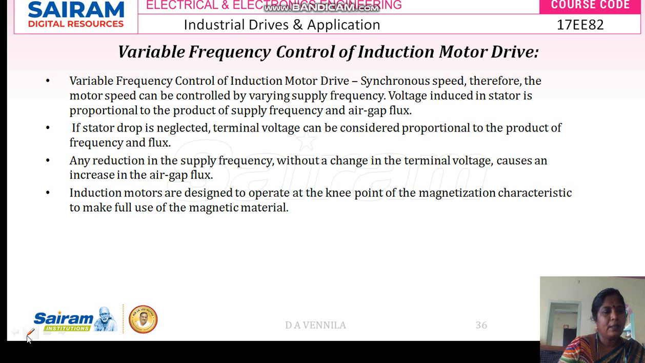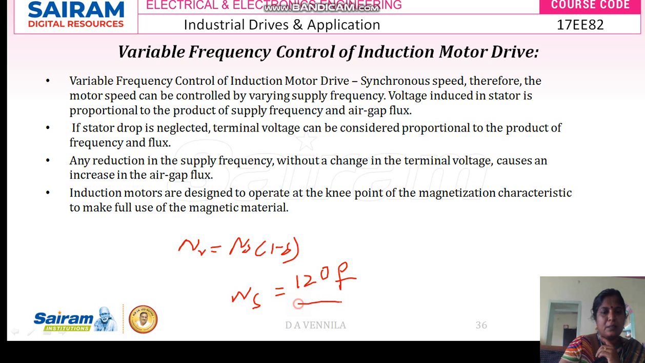We know that the rotor speed will be Nr. The rotor speed Nr is equal to the synchronous speed into (1 minus s). This is your rotor speed. Already we know the basic equation. The rotor speed Nr = Ns(1 - s), and the synchronous speed is given as Ns = 120 f / P. The synchronous speed is given by 120 f divided by P. This also we know, this is very basic.